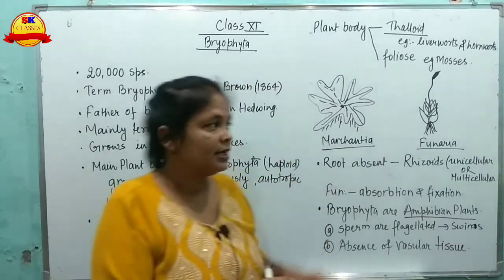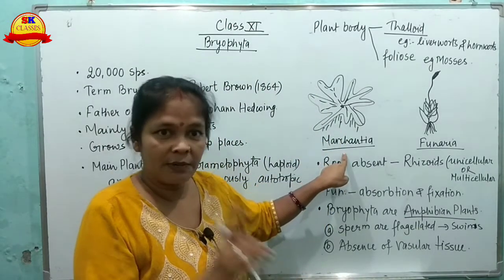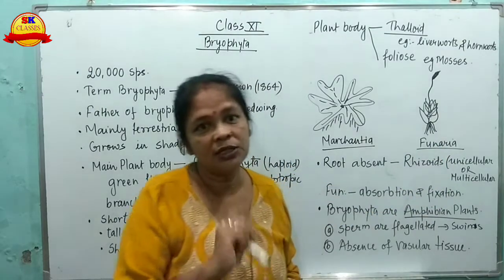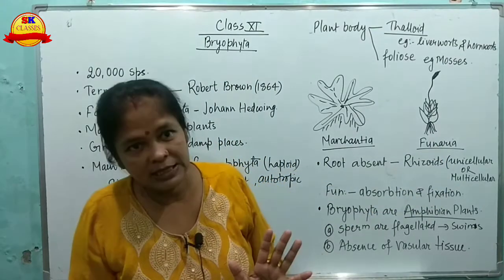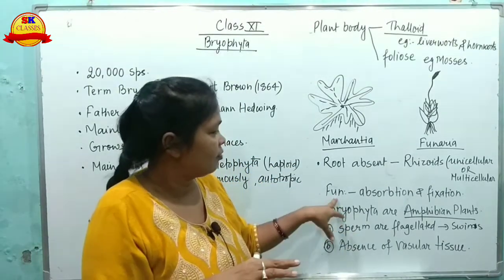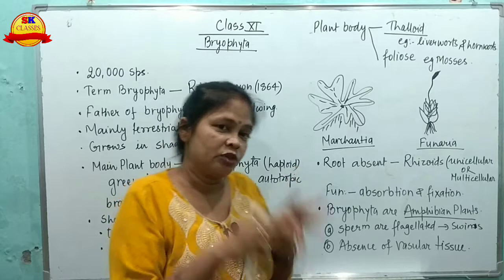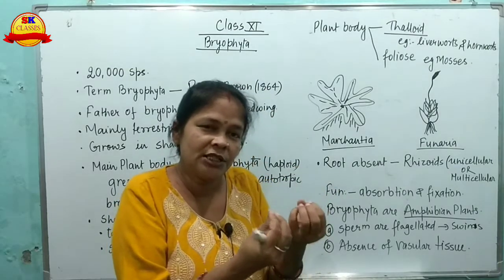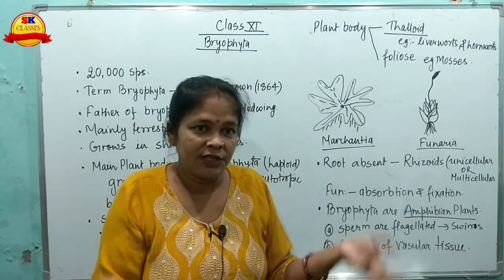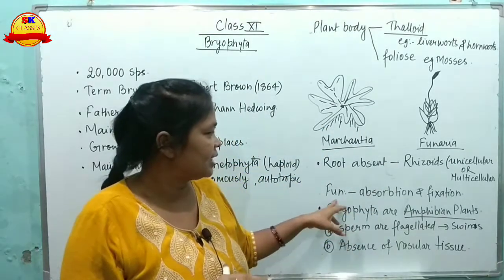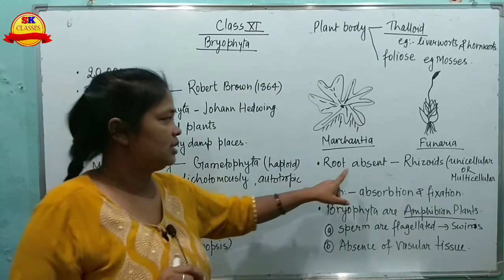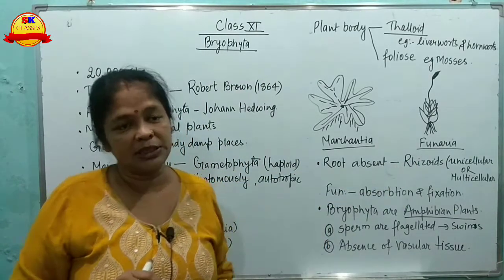In some cases they can be unicellular, for example Marchantia, and multicellular, for example in Funaria, meaning more than one cell, with one cell elongated. Their function is to absorb water and give fixation to the substratum, the substance over which the plant is fixed. That is absorption and fixation, the function of the rhizoids. Root is absent, rhizoids are present.